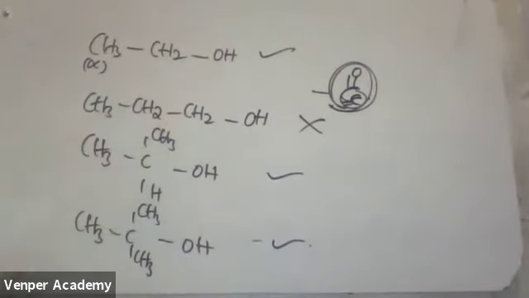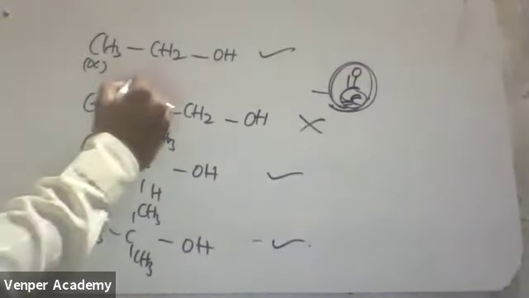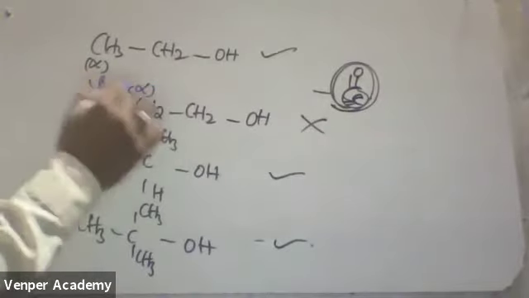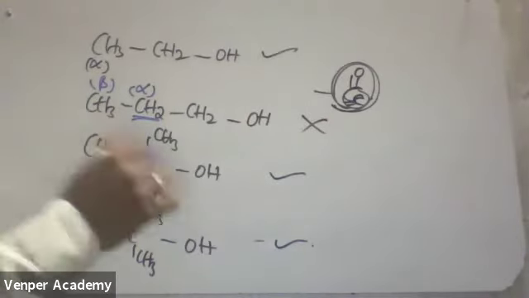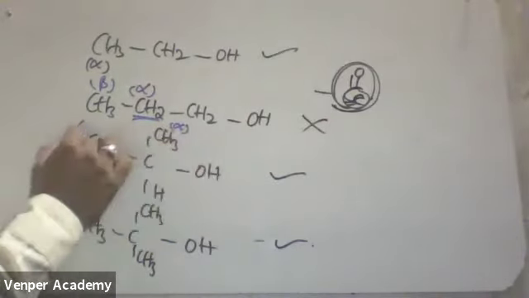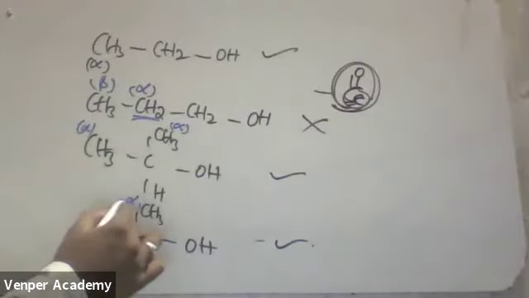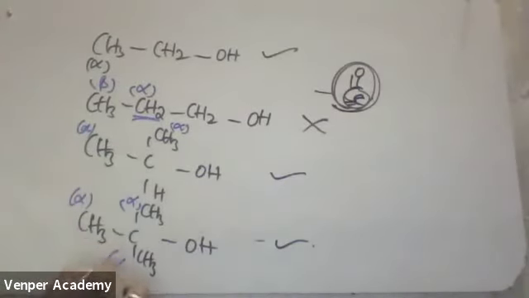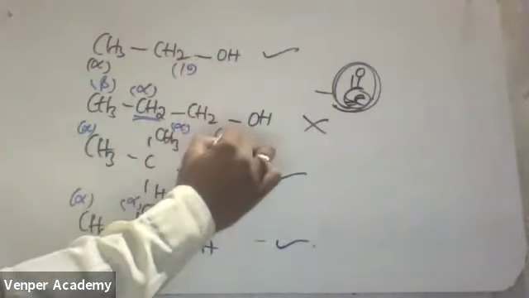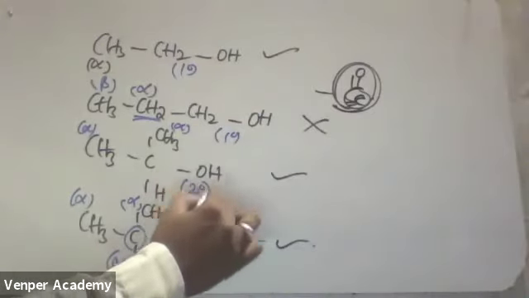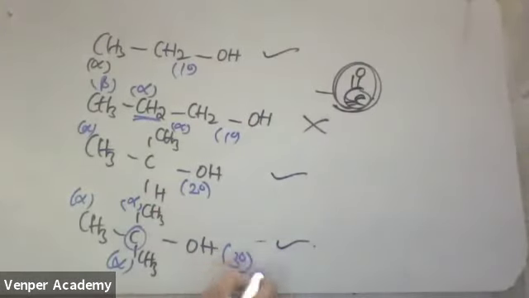Second one, if I am seeing C, which one is the alpha carbon? This one is the alpha carbon, this one is the beta carbon. Alpha CH2 is present, but you want alpha CH3. If I am coming to this one, this is one alpha carbon and this is one alpha carbon. Here possible. This is the functional group carbon. This one, shall I take it as a primary alcohol? This is also a primary alcohol. This is a secondary alcohol. This is which alcohol? Tertiary alcohol.